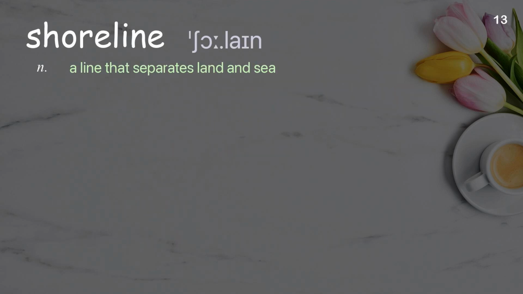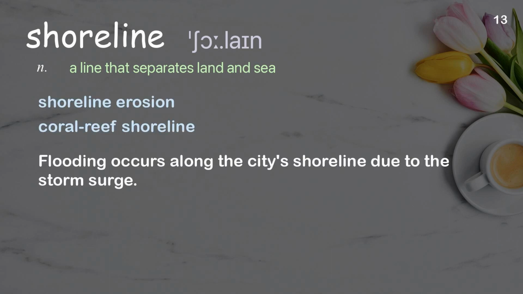Shoreline: a line that separates land and sea. Examples: Shoreline erosion, coral reef shoreline. Flooding occurs along the city's shoreline due to the storm surge.